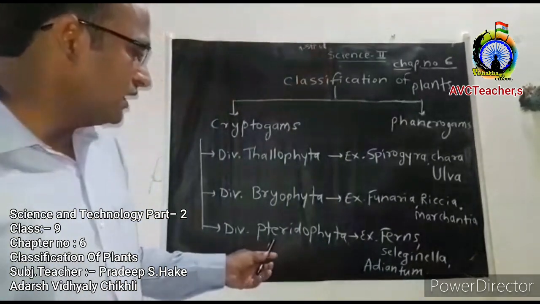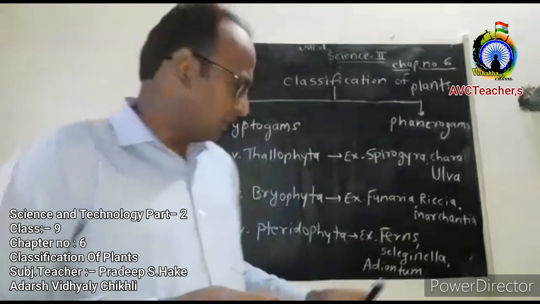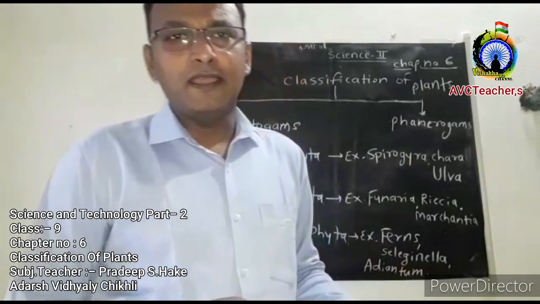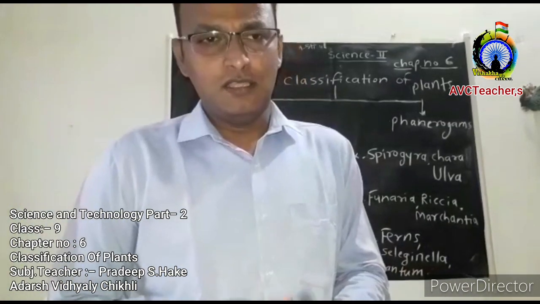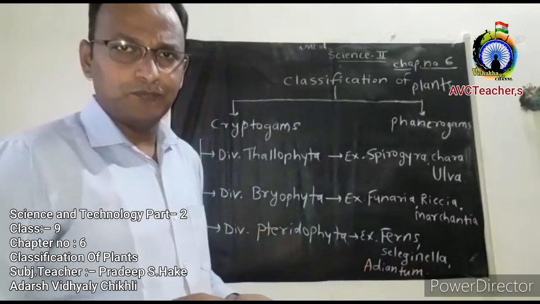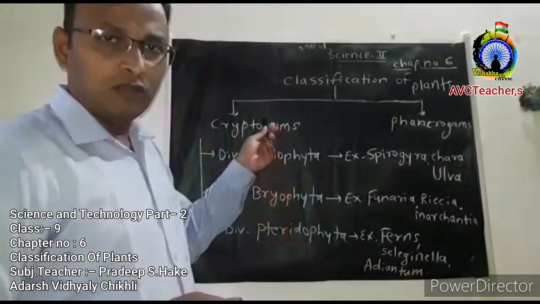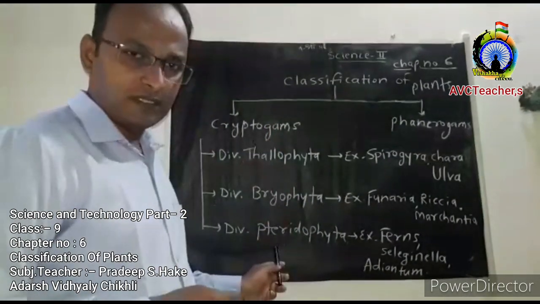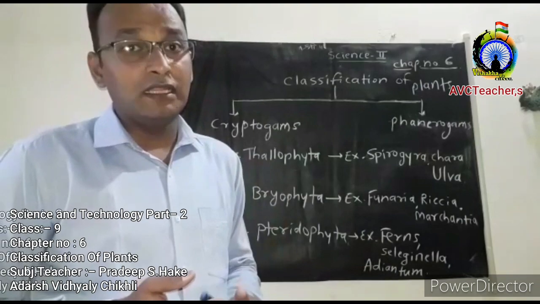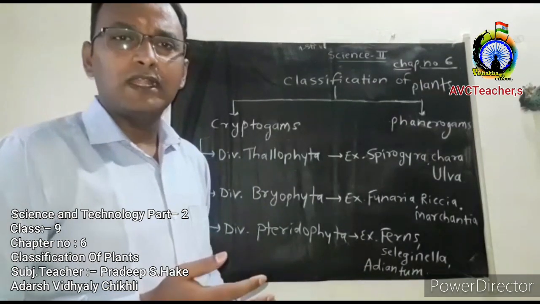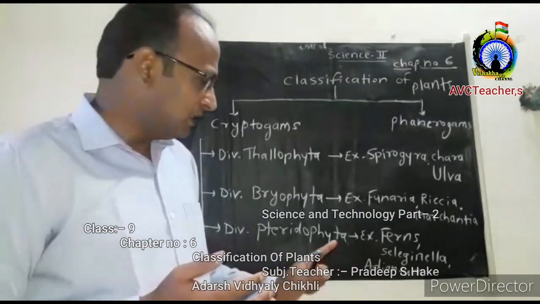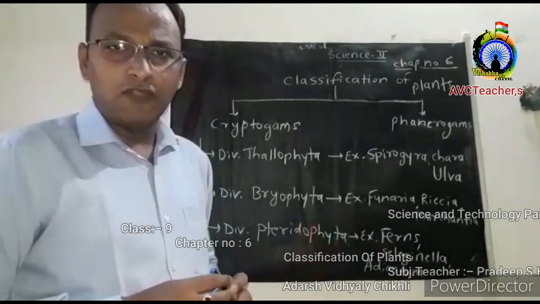Now, the third division is Pteridophyta plants. Here, phyta means plants and ptero means these plants grow on land, and hence these plants are called Pteridophyta plants. Some important characteristics of Pteridophyta plants are: these plants are non-flowering plants, belonging to the cryptogam subkingdom, but these Pteridophyta plants have root, stem and leaves. These Pteridophyta plants also have vascular tissue, that means xylem and phloem. This type of tissue is present in Pteridophyta plants.